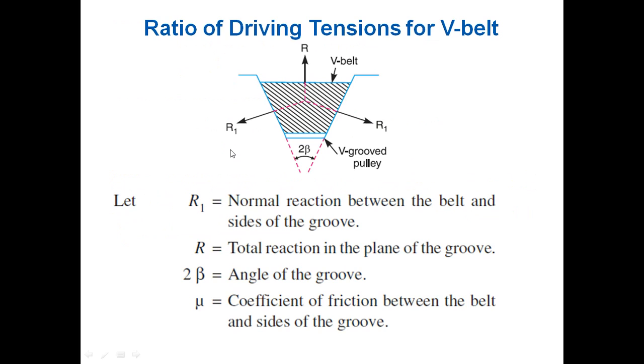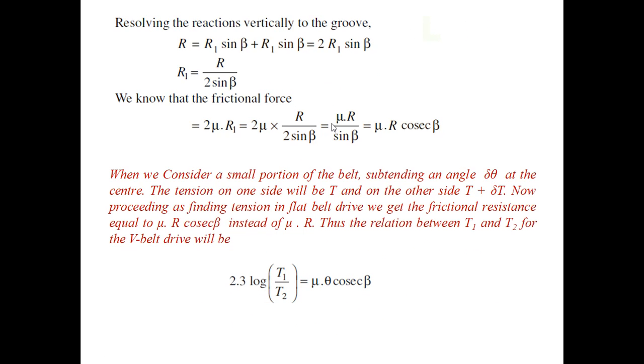Why 2 times mu R1? Because one frictional force is applied here and one here. So we have frictional force at two faces, and simply we get mu times R cosec beta.